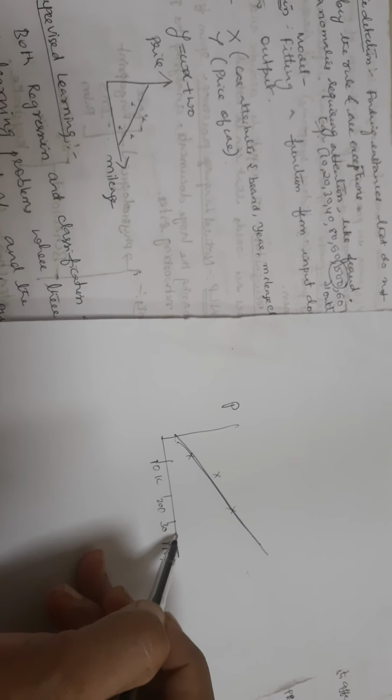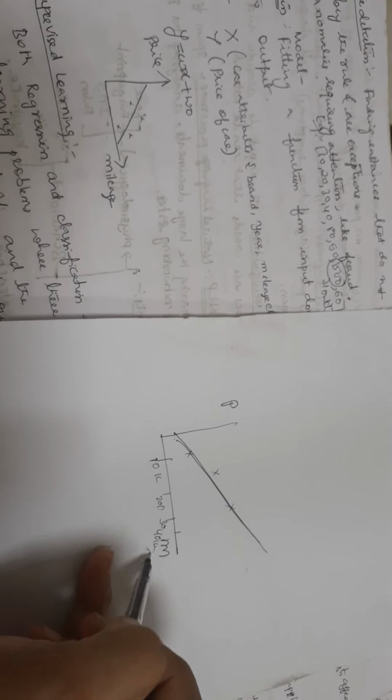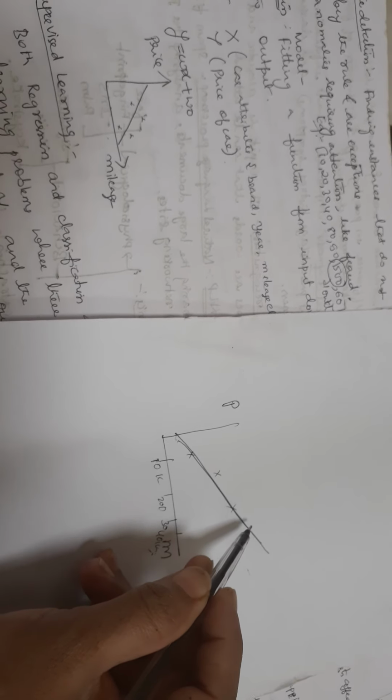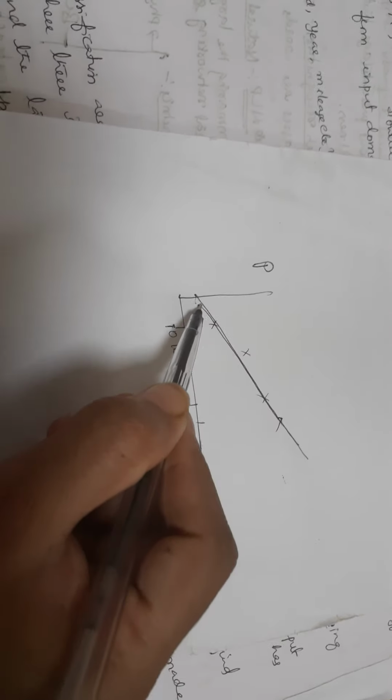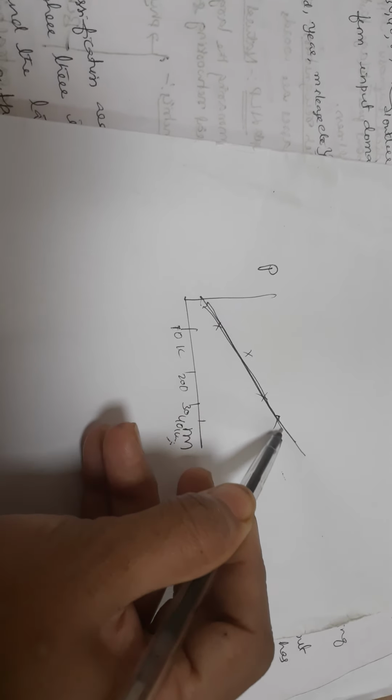Next time, if the car has 40 kilometers, then the price may be around 4 or 5 lakhs. As mileage increases, the price is also increasing. So I can draw a linear equation line and fit a model onto this data set. What is my data set? If it is 10 kilometers, the price is 1 lakh. If it is 20 kilometers, the price is 2 lakhs. I'm just giving an example. If it is 30 kilometers, it is 3 lakhs. If it is 40 kilometers, 4 lakhs.